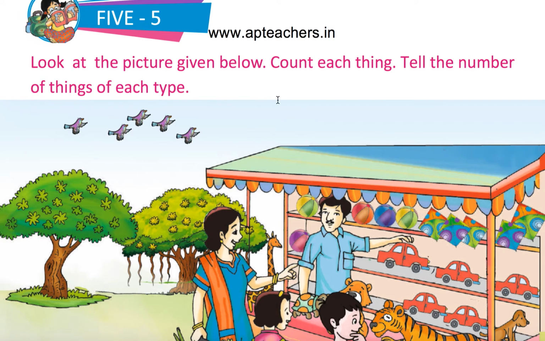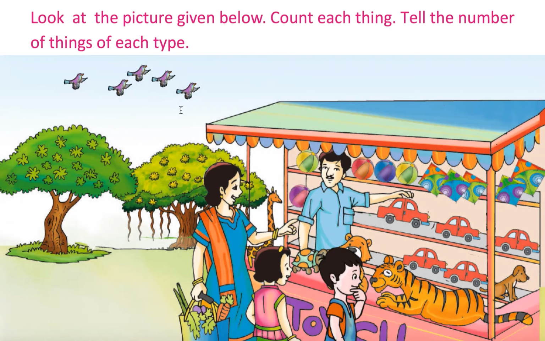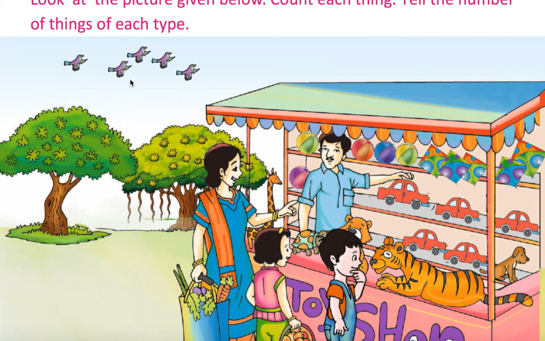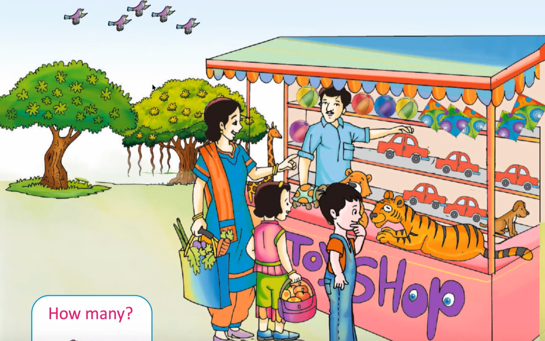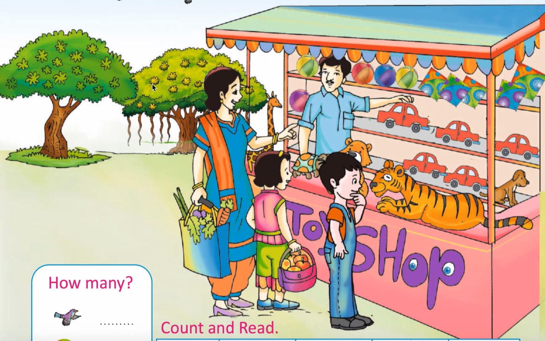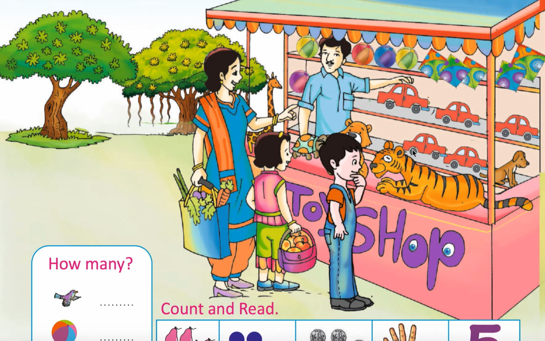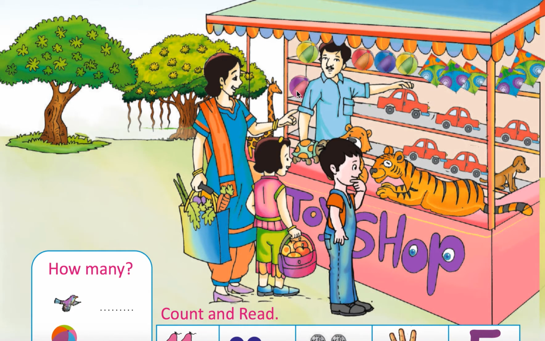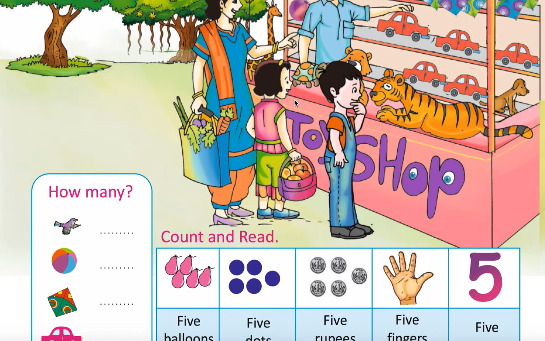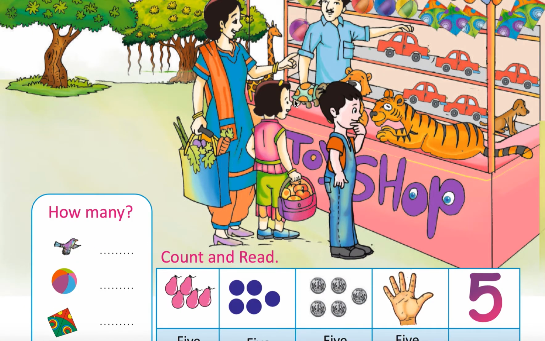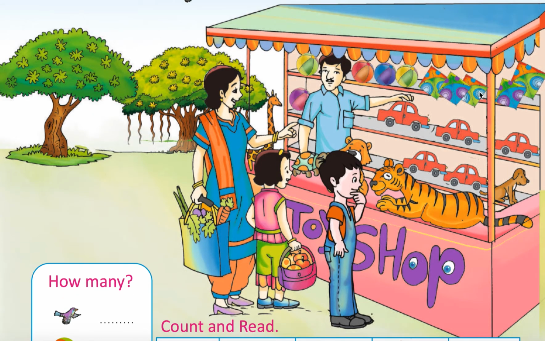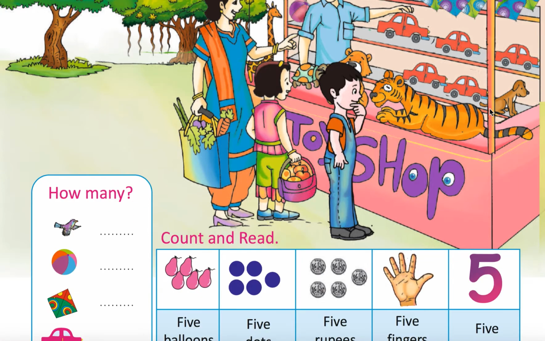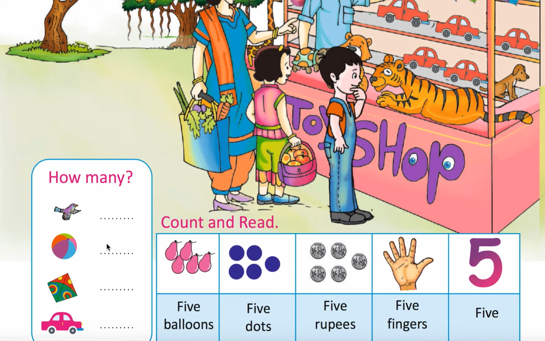Look at the picture given below. Count each thing. Tell the number of things of each type. See these five birds. Okay, five cars. Okay, how many balls? One, two, three, four, five balls. Are there any kites there? Yes, one, two, three, four, five. Five kites. So, five birds, five balls, five kites, five cars.